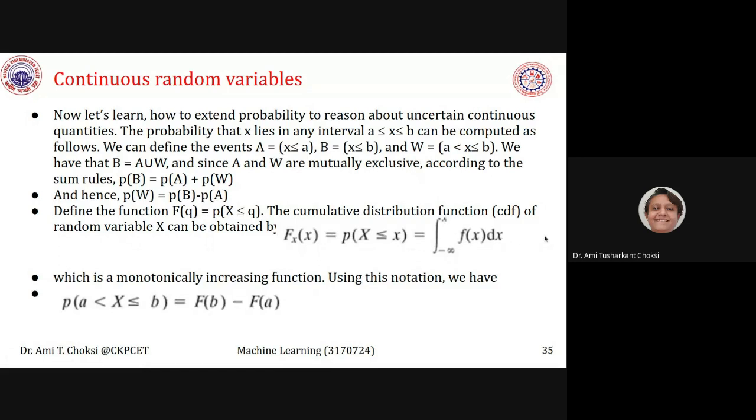Which is a monotonically increasing function. Using this notation, we have P of a less than X less than or equal to b is equal to F of b minus F of a.